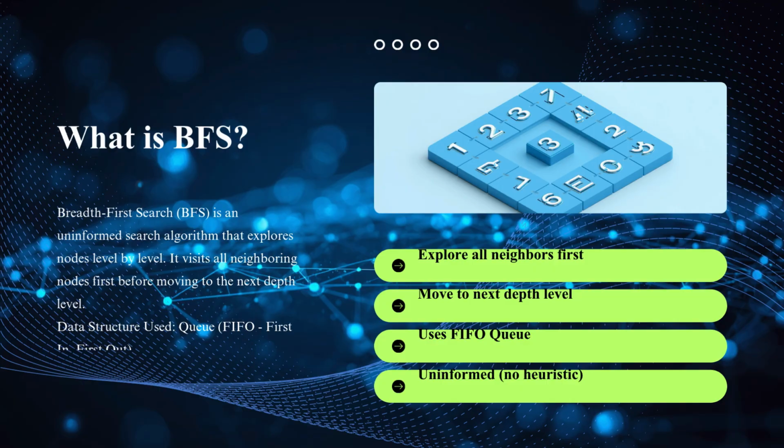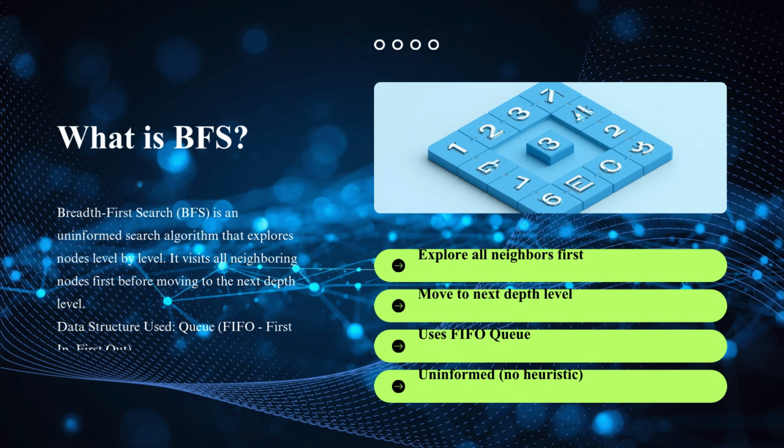Breadth first search is an uninformed search algorithm that explores nodes level by level. Instead of going deep into one branch immediately, BFS first explores all neighboring nodes before moving to the next level. The algorithm starts from the root or source node and visits all nodes at the current depth before proceeding deeper. This approach guarantees that the shallowest solution is found first. BFS uses a queue data structure to maintain the order of traversal. Since a queue follows the first in first out principle, the earliest discovered node is explored first. This systematic exploration makes BFS very useful in shortest path problems and graph traversal.